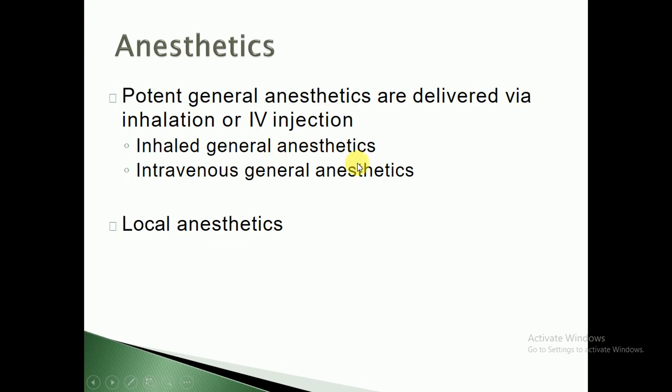There are inhaled general anesthetics, intravenous general anesthetics, and local anesthetic agents, by which we can target a local area, especially when there is pain sensation in a local area. We can anesthetize that local area, while in general anesthesia your whole body becomes anesthetized.